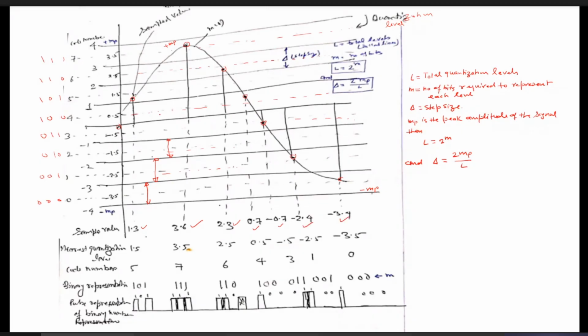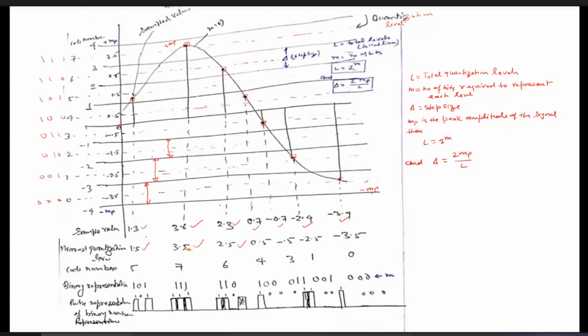Now you can see this sample value falls in this region, that is, 1.3 is approximated by this level. Once the input level is between 0 and delta by 2, we approximate it by delta by 2, which is called the mid-rise type of quantization. After quantization, we approximate it by 1.5, 3.5, 2.5, because ultimately we need to approximate to the quantization level.